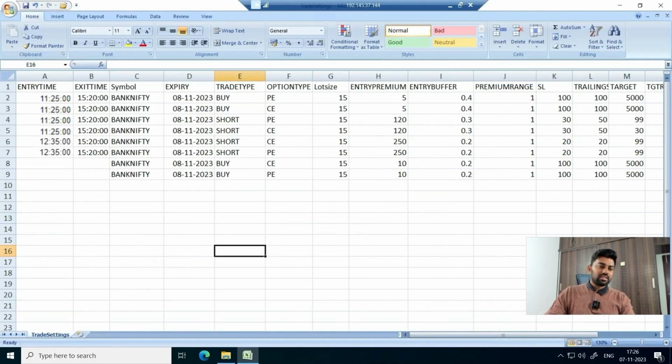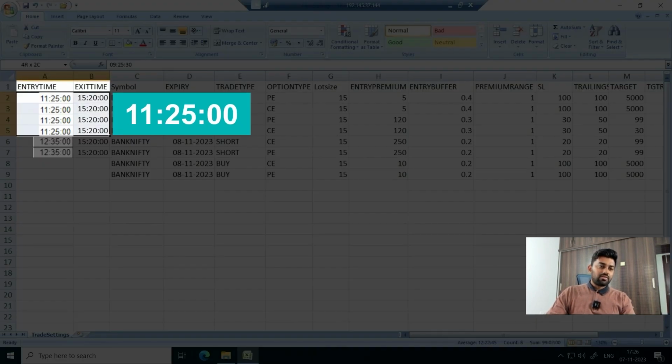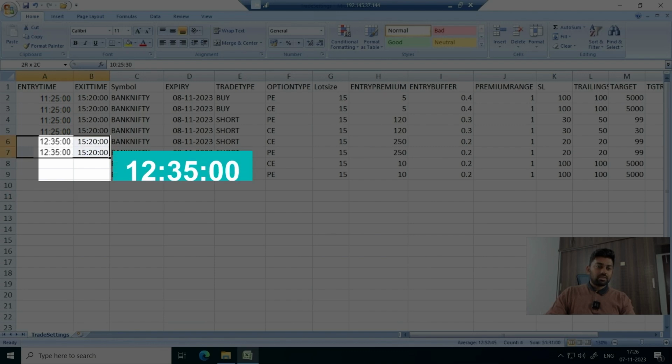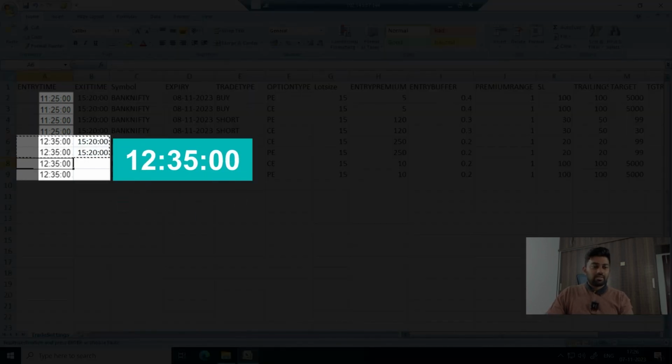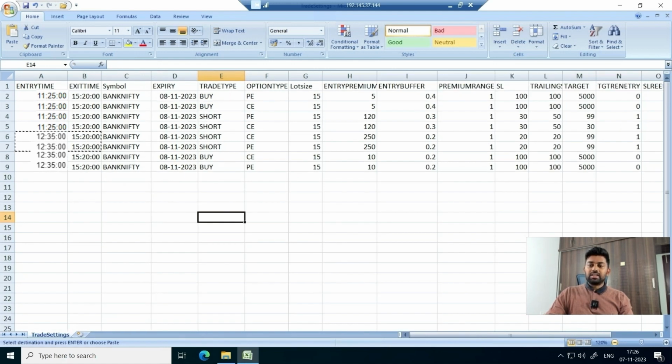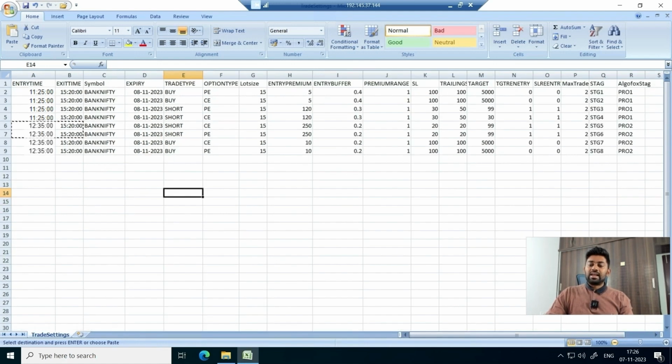The reason I have done this is because first 4 legs I want to execute at 9:25, 30 seconds. Second 4 legs I want to execute at 10:25, 30 seconds. And this is the reason I've kept different strategy tag names for the first 4 legs and the last 4 legs. Now by doing this, I can even analyze at my month end whether this 925 based premium strategy gave me more money or 1025 based premium strategy gave me more money by doing actual forward testing.